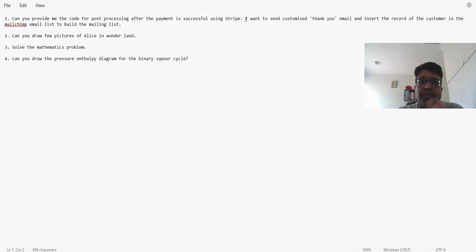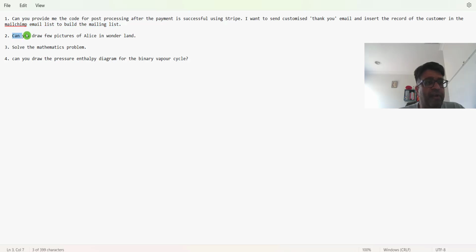In many cases I have seen people inserting the customer records in some mailing lists so that they can promote their products and services. So in this scenario, I will ask ChatGPT, Grok 3 and DeepSeek to insert the customer record in a MailChimp email list.